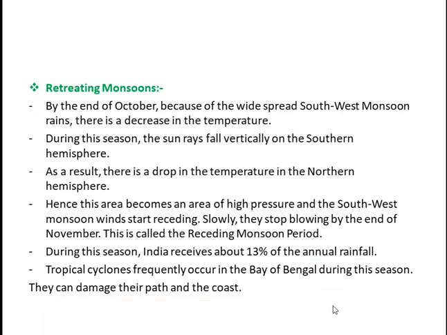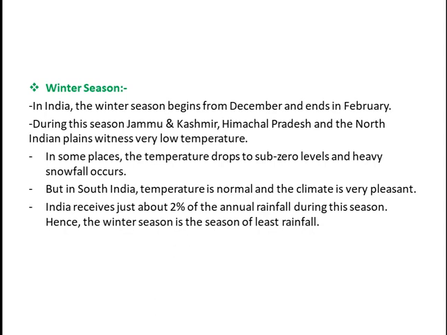Now we'll read about the last type of season, that is called the winter season. So winter season will start from December and it will end in the month of February. During this season, Jammu Kashmir, Himachal Pradesh, and North Indian plains witness very low temperature. In the north part of our country, over there the temperature will be very less, and it will be very cold over there.